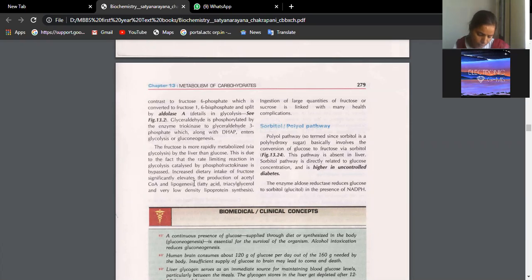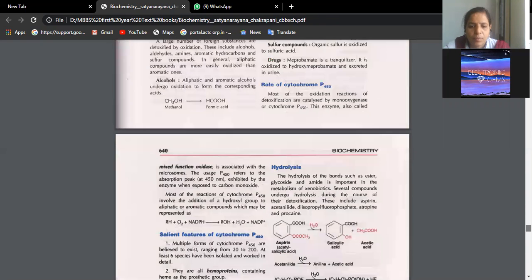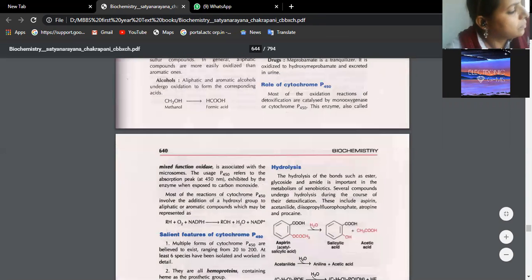So come to page number, last question here. Xenobiotics. 638 page. 638. 638 page.